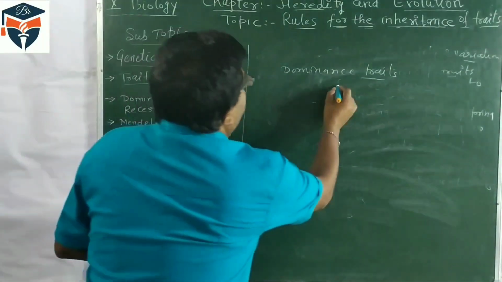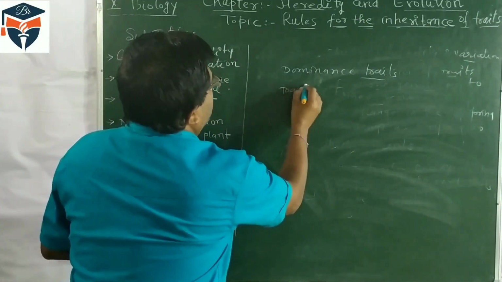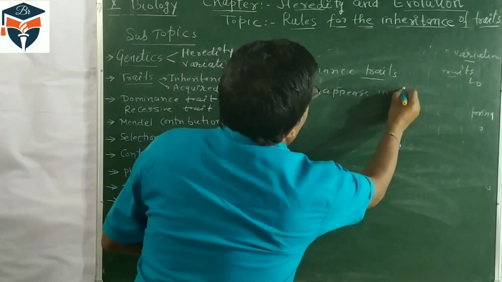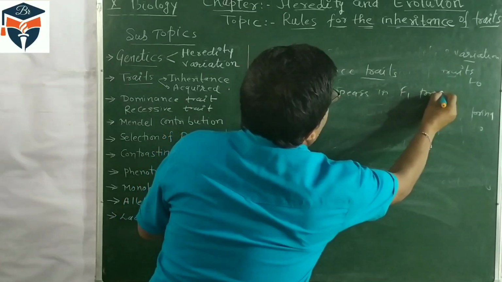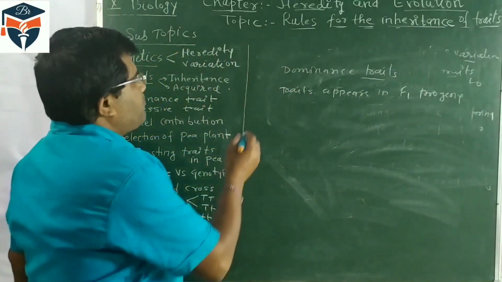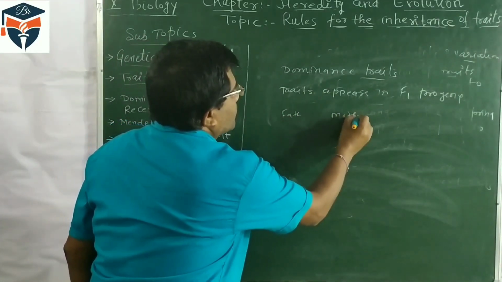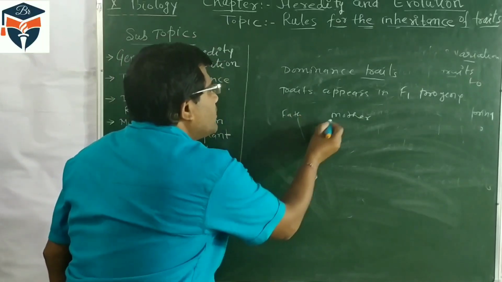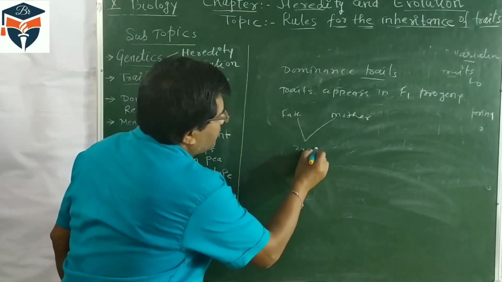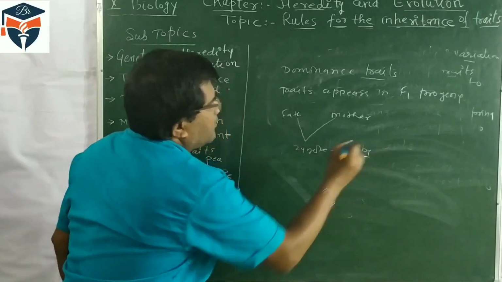When traits appear in F1 progeny, here we are writing dominant trait. Traits appear in F1 progeny. Now, to understand very easily, father and mother. In father and mother, when sperm and ova are fertilized, then their zygote is formed. And from the zygote, one baby is developed.